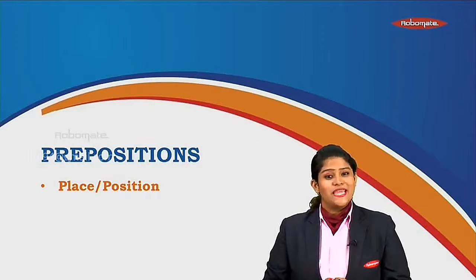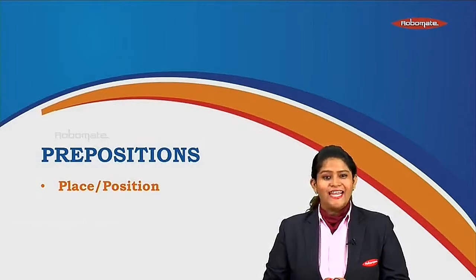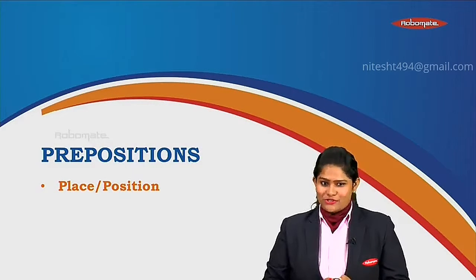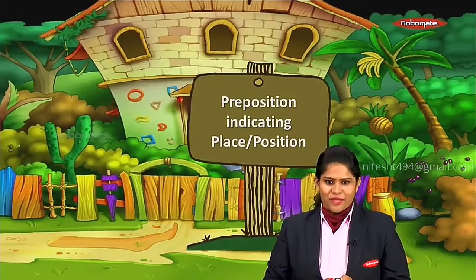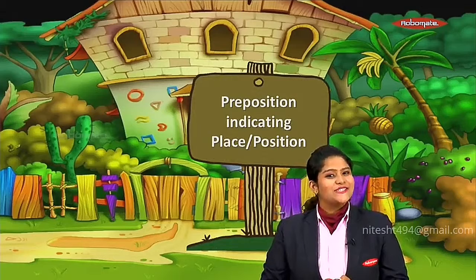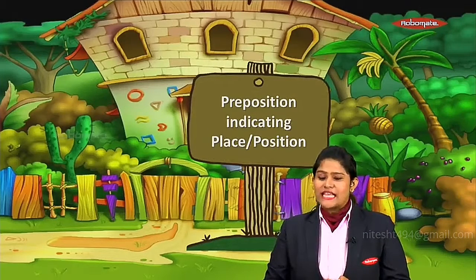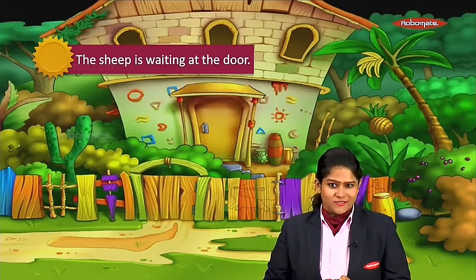In the last module, we learned the meaning of a preposition and its function. We also learned the relations expressed through prepositions. Now we'll go on to begin with the first one: prepositions indicating place or position. We are going to understand this with the help of pictures.